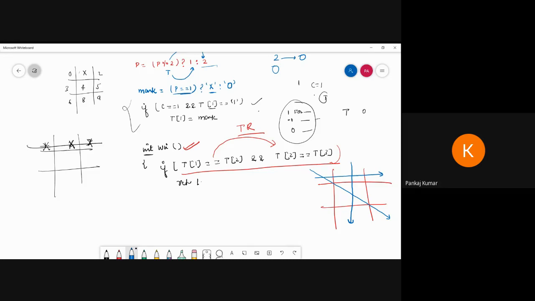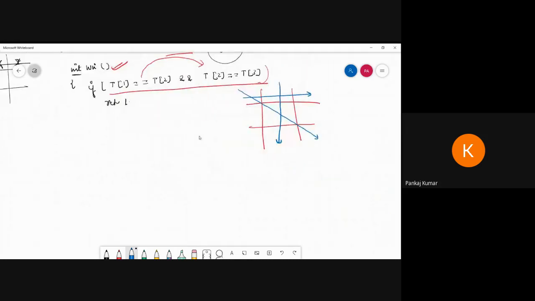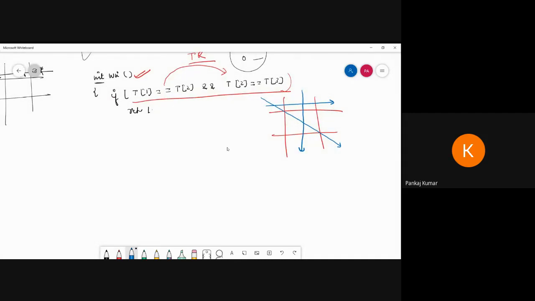In the last, if all are not equal, then also we can write if this situation is not valid. So in else if, we can write also if T of 1 is not equal to 1, this character value, and again T of 2 not equal to 2, then again T of 3 not equal to 3, all of this type, then we can return 0, else -1.